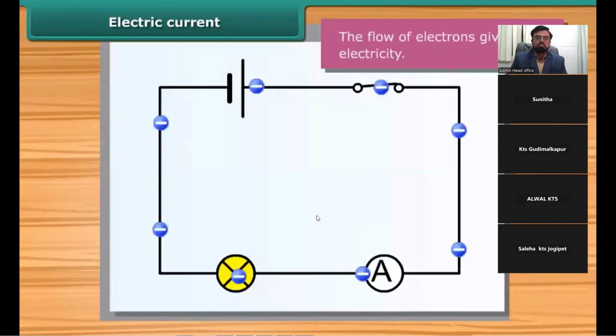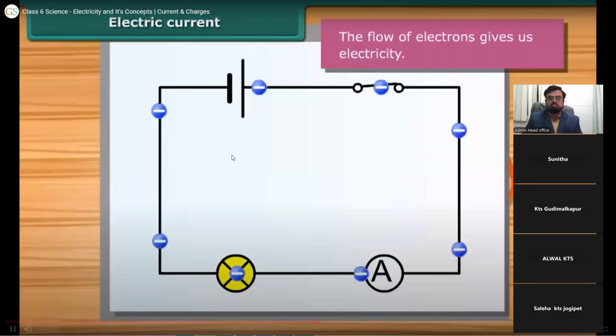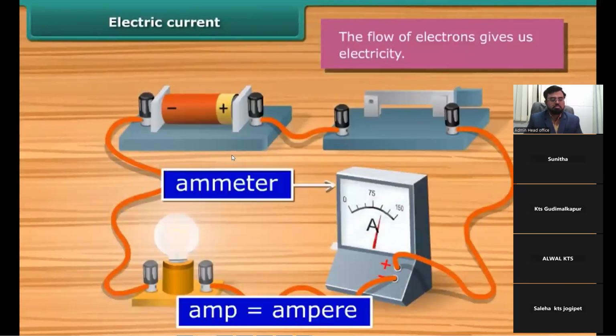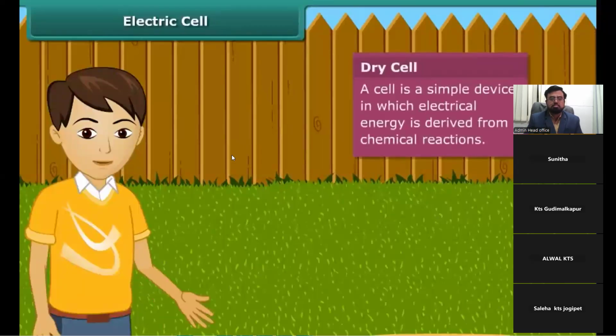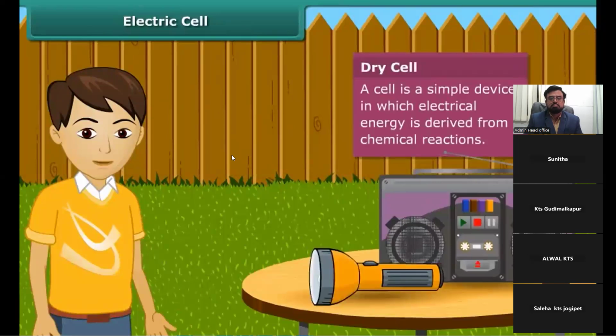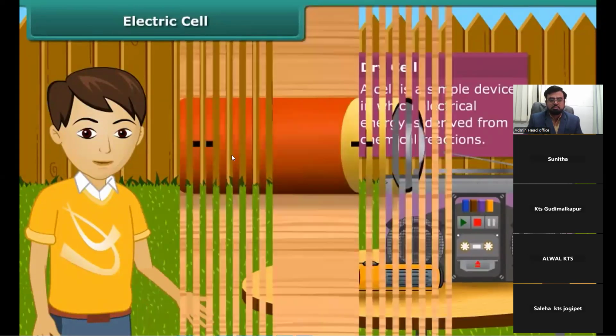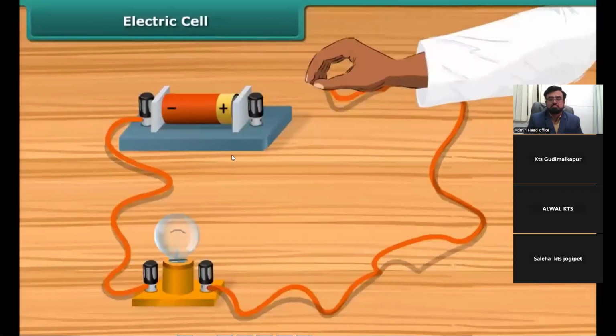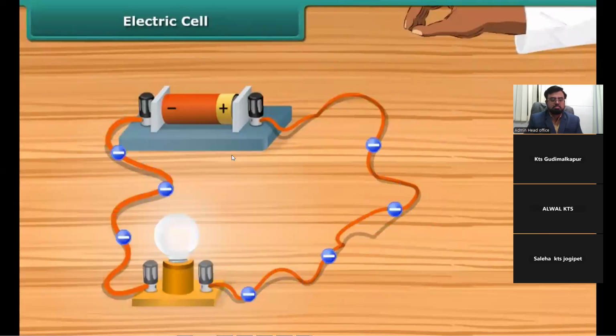Fill in the blanks. We have just studied electric charges and the forces they exert on one another. We have learnt there are two types of charges, positive and negative. When charges transfer from one body to the other, the bodies are said to be charged. The moving or flowing charges produce an electric current. An electric current consists of a movement of negative charges, that is, electrons. The flow of electrons gives us electricity. Electric current is measured by an ammeter.